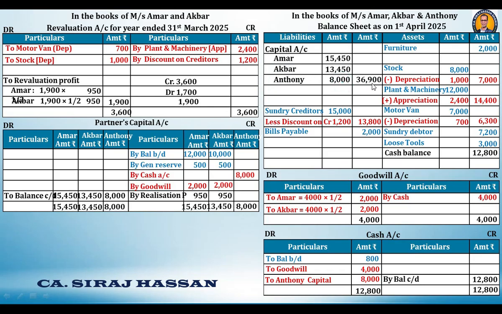Now we do the total of the balance sheet assets side. It comes to 52,700. Then we did the total of the liability side. It's coming to 52,700. So with this we have completed the solution of this problem, and shortly we are going to move to the next problem. Thank you.